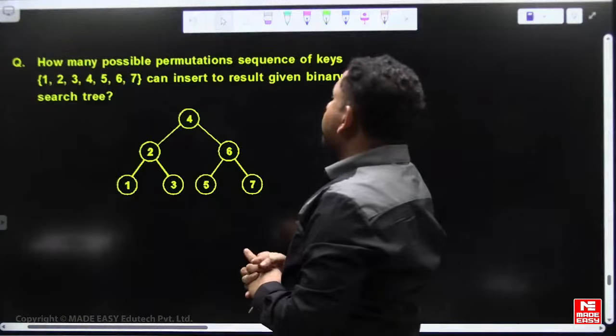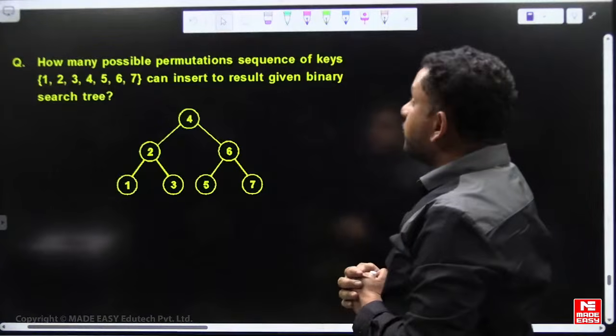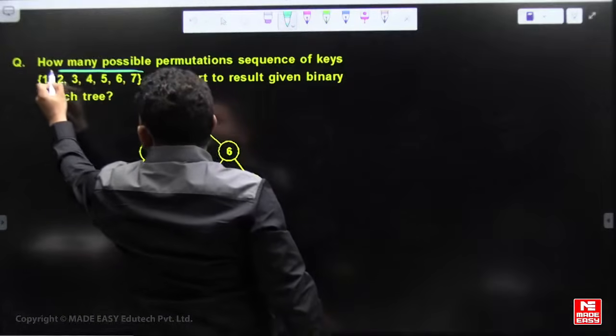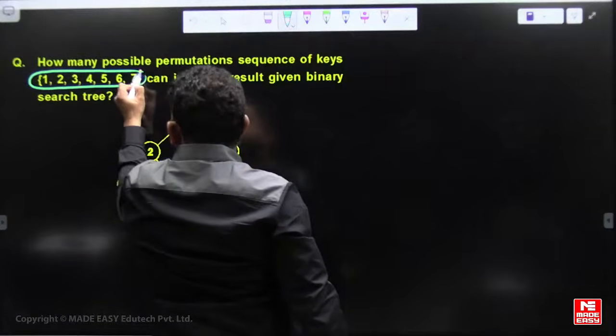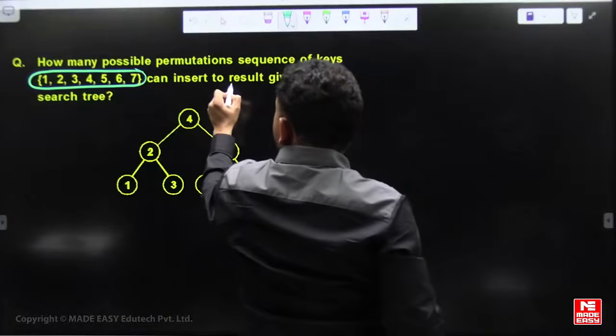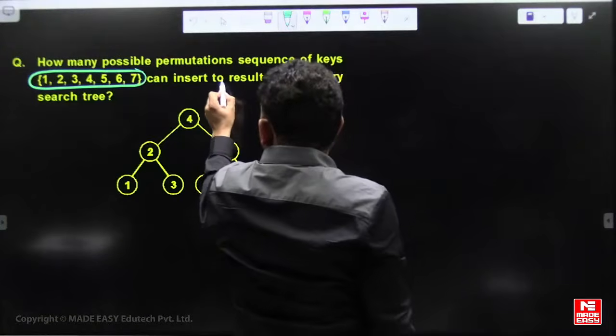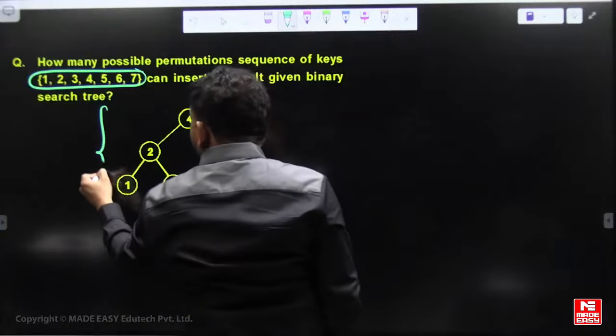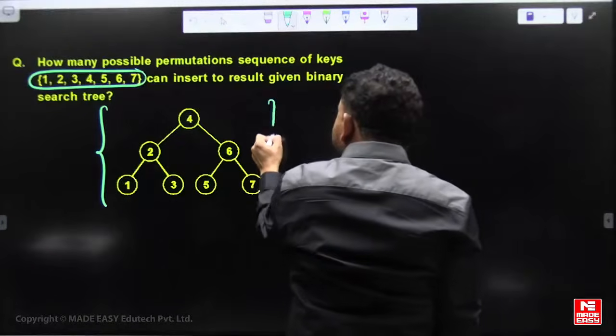So how many possible permutation sequences for keys 1, 2, 3, 4, 5, 6, 7 can be inserted to result in this given binary search tree, to become this BST?